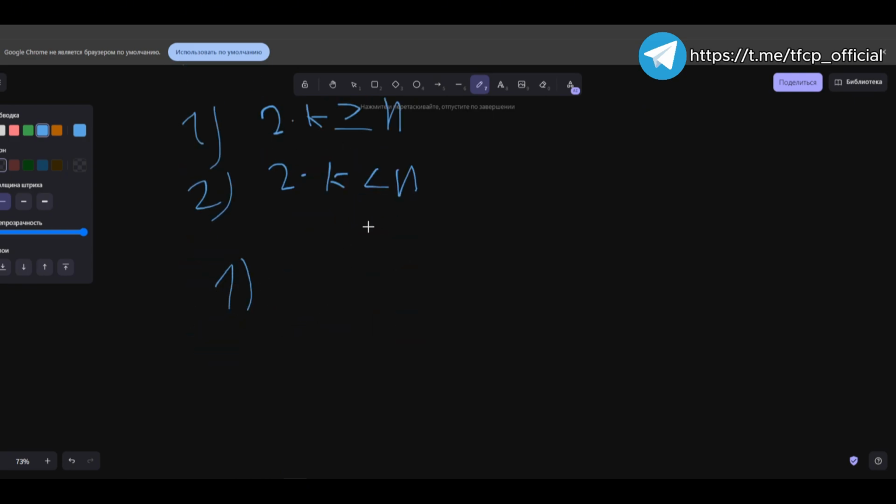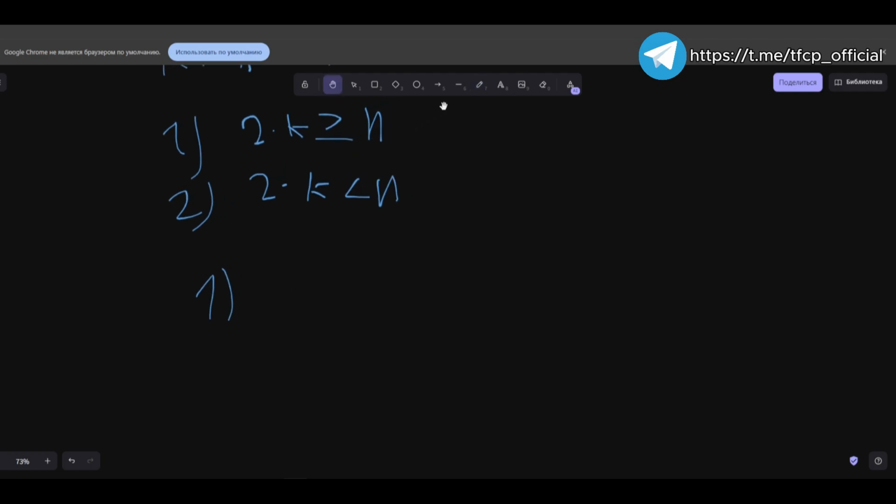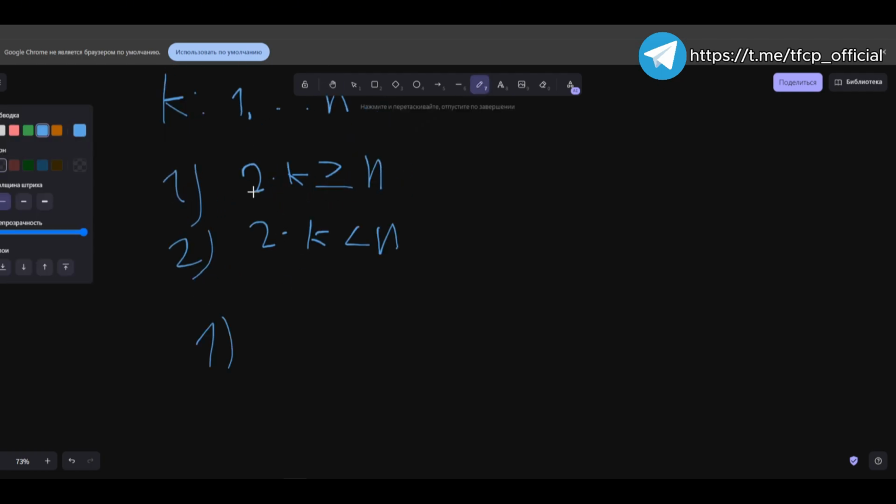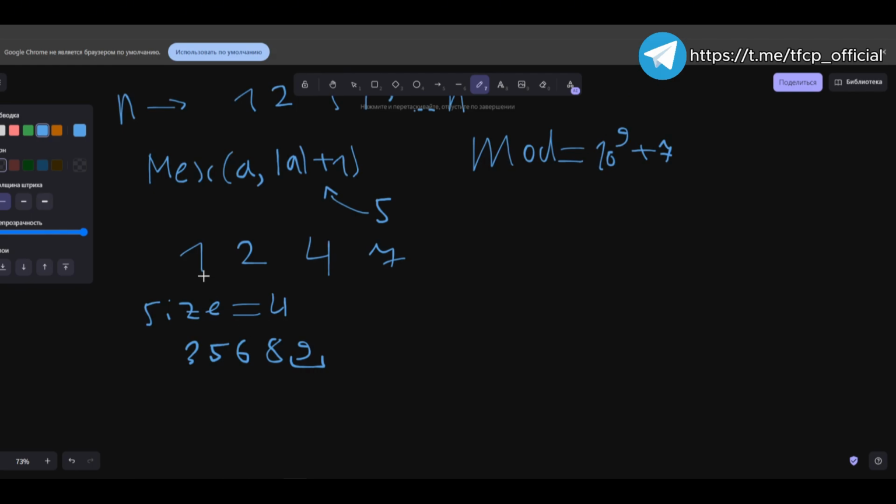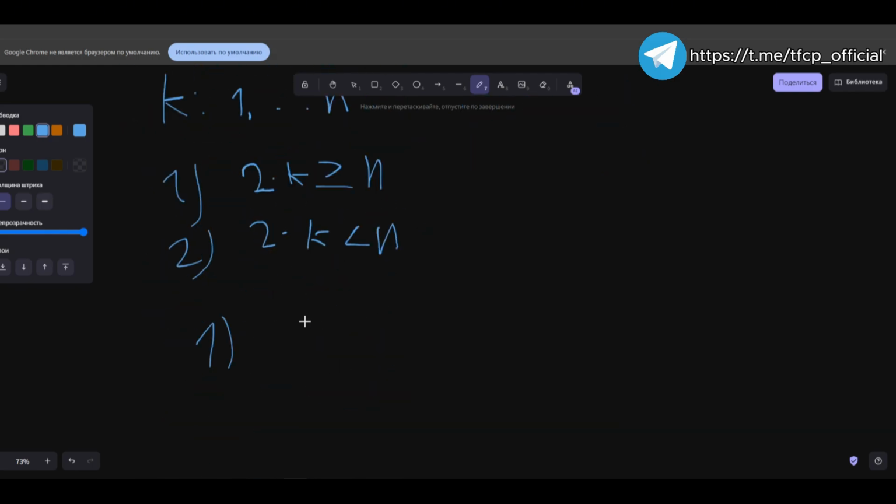For the first case, that is, if the length of the given subset is k, and it turns out that 2 times k is greater than or equal to n, in this case we will always definitely have an answer for the mean, regardless of what we choose in the set: 2k plus 1.